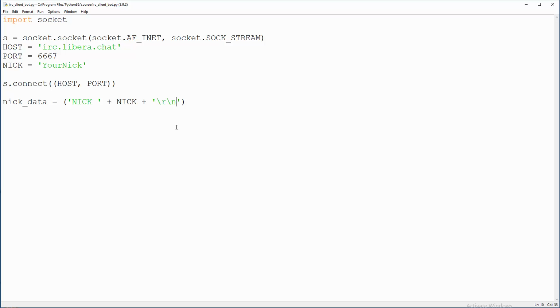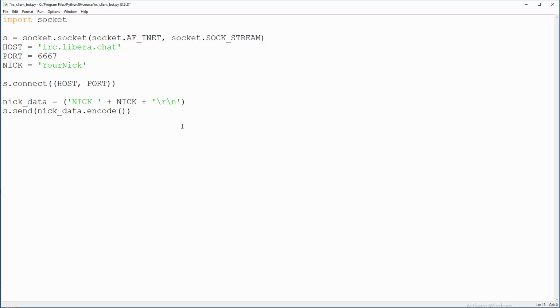That's what we must do. I'm not inventing these things, this is in the protocol. And now that we have it, we can send it. So dot send, we are going to send that nick data, okay, and we must encode it. Why do we need to encode it? Because it's a string, and when we are sending it over the wire, it must be encoded.